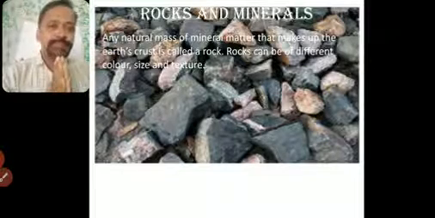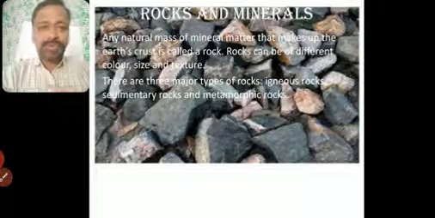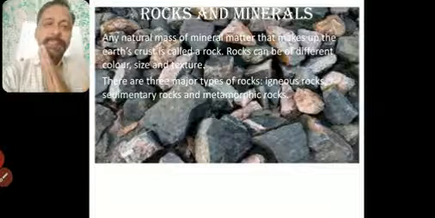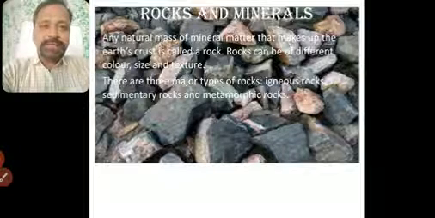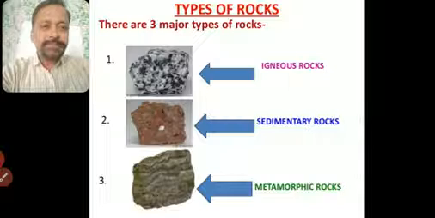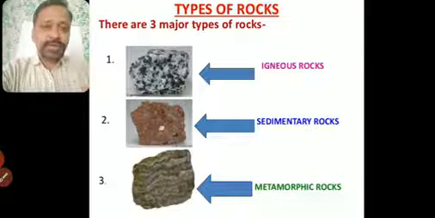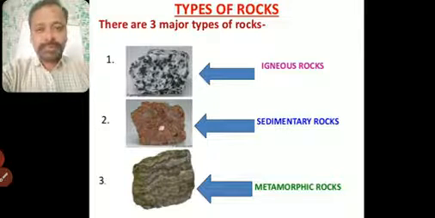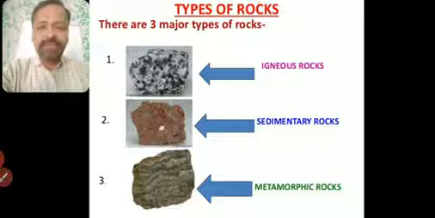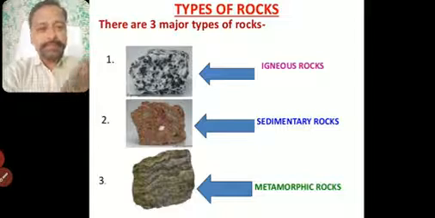Now what are those? There are three major types of rocks. First is igneous rock, then we have sedimentary rock, and then metamorphic rock. I think you had this in your last classes. So we'll just see what these are. Types of rocks: igneous rock, sedimentary rock, and metamorphic rock. We will see how each is formed and then we'll go ahead.